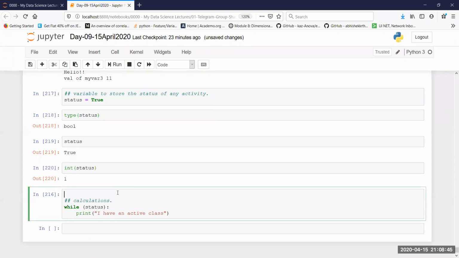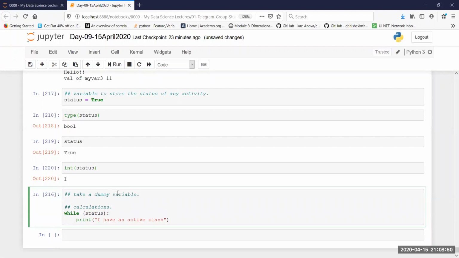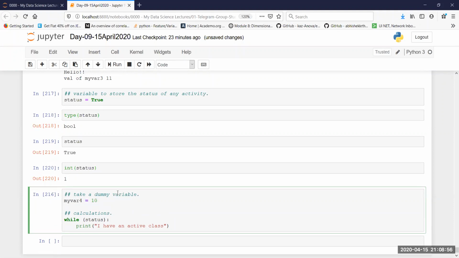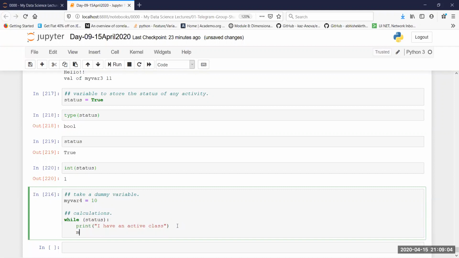So what I can do, I can take a dummy variable. These are the kind of things that you are going to use. Let's say I have a variable myvar4 and that is equal to 10. Then what I'm going to do, I'm going to come inside here and I'm going to say myvar4 plus equal to 1. Now I'm going to say if myvar4 is equal to, I don't know, 10, then status is equal to false.